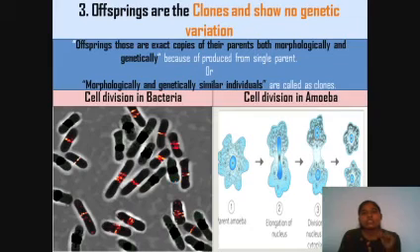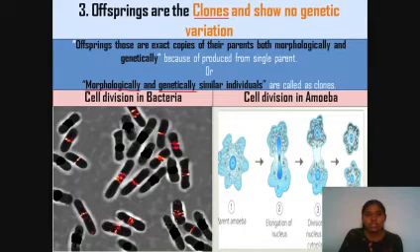The third one is that the formed offsprings are called clones. So we need to know what clones are. Clones are nothing but individuals with similar morphology and similar genetic makeup. What is morphology? Morphology is nothing but external appearance. The outer appearance is called morphology, and genetic makeup is nothing but the inner genes, the total genes present in an organism.